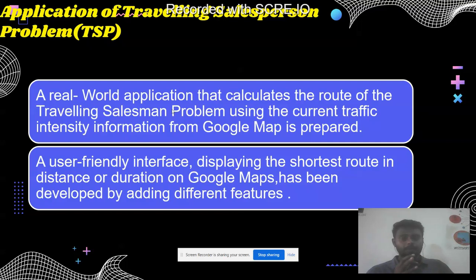That means Google Maps or other relevant projects have used this algorithm, more precisely the traveling salesperson problem. That's why it is a very famous problem. In conclusion, the application of the TSP algorithm with dynamic programming is able to produce an optimal route to serve customers, including the shortest or minimum length of travel time.